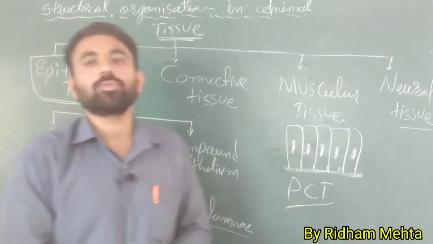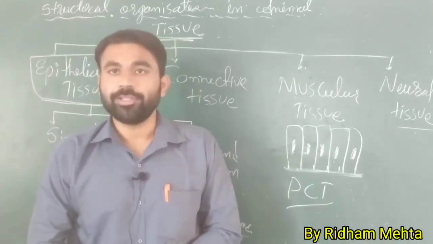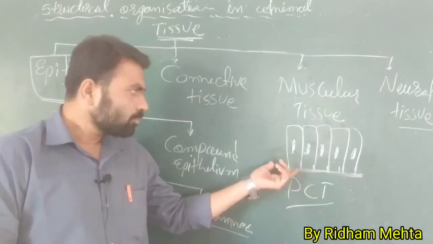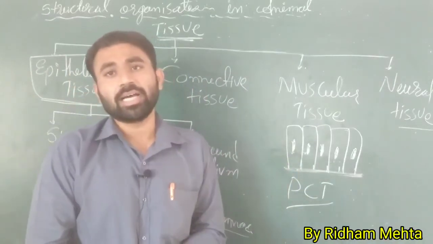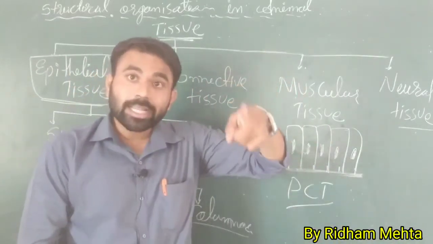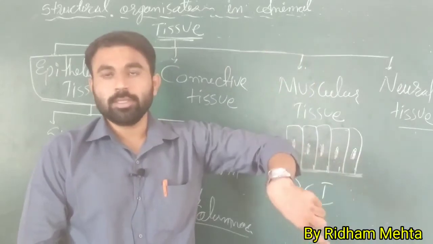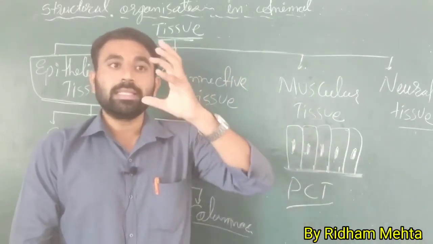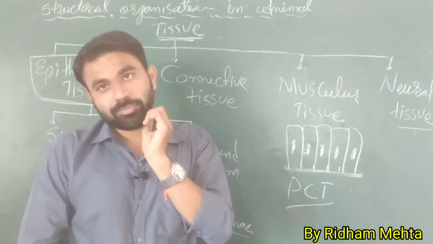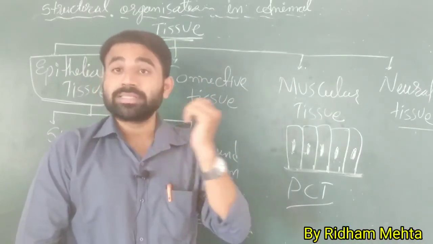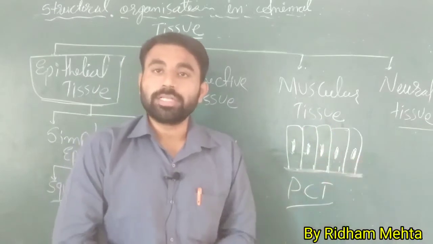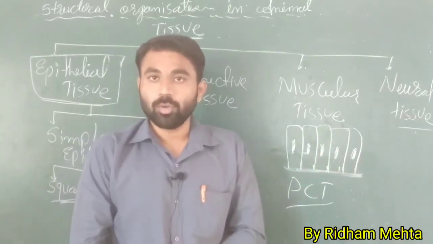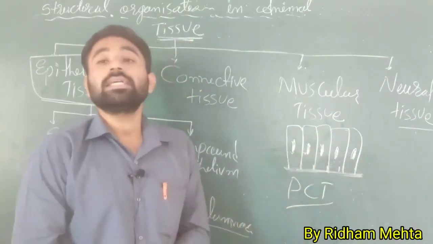That's why it's called columnar epithelium. Now, columnar epithelia are situated in the inner lining of the stomach and intestine because of absorption and secretion. Again I said they increase the area of the absorption surface, so they are present in the inner lining of the intestine and stomach. Okay, so they are the columnar epithelium.